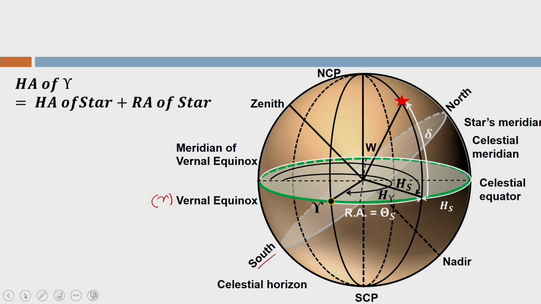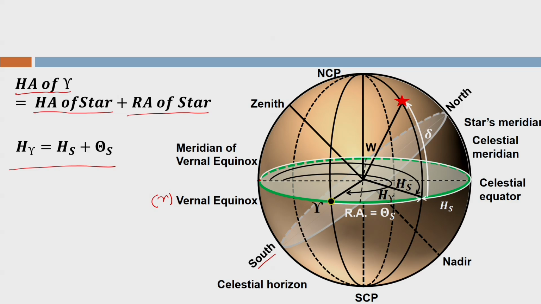Fine. You can see here very carefully that if I want to measure the hour angle of the vernal equinox, I can measure it as a summation of the hour angle of the star and the right ascension of the star. That means, if I want to find out the hour angle of the vernal equinox, it is the summation of the hour angle of the star, which is my HS, and the right ascension of the star. So, I can write this here; these terms you can see in the graphics or the animation.